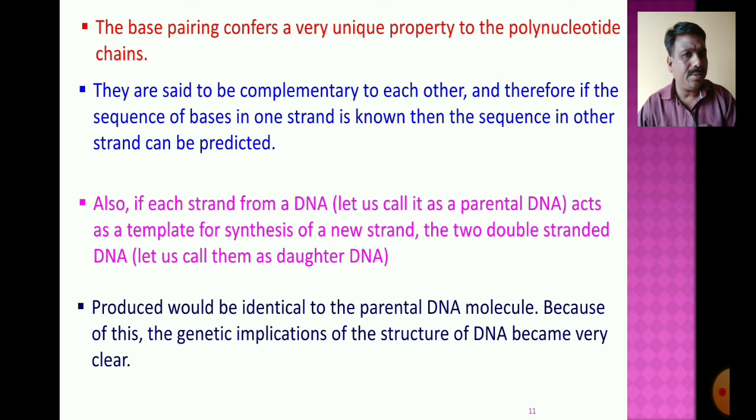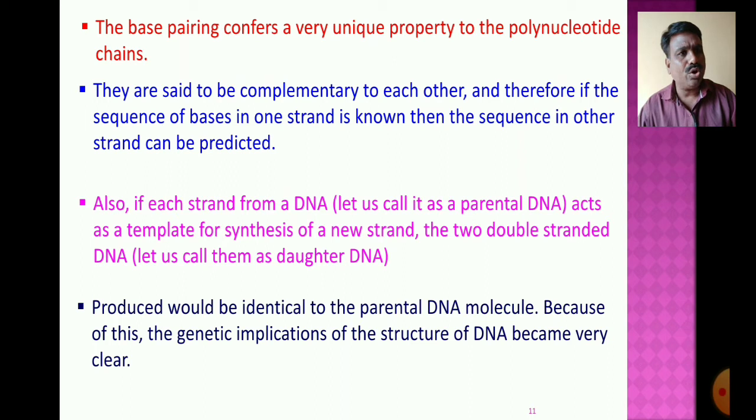The genetic implications of the structure become very clear when the genetic information, in the form of triplet codons present on the parental DNA strand, is copied over the daughter DNA.